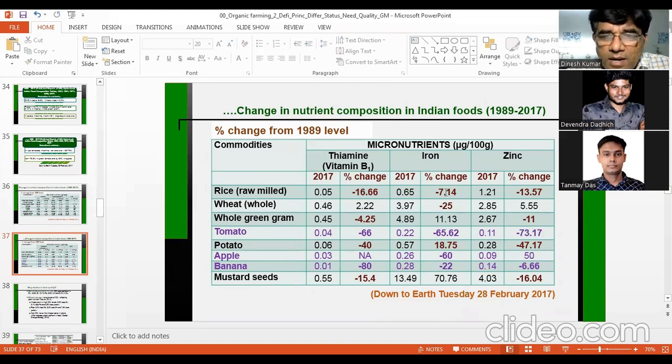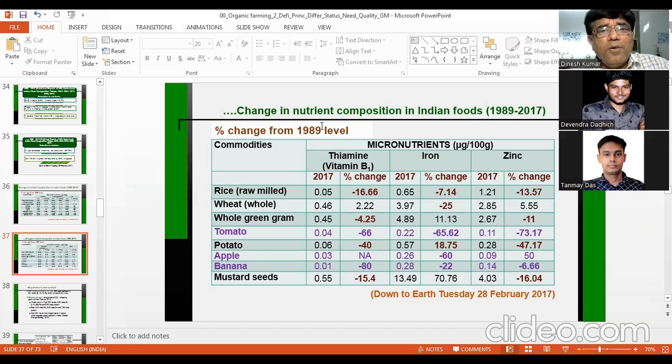And iron content also, you can see it has declined in most of the things, even in rice, wheat, tomato, apple, and banana. The iron and zinc contents have declined. Similarly, these are just a few examples. You can see for all the vitamins, all the minerals, these tables can be seen.